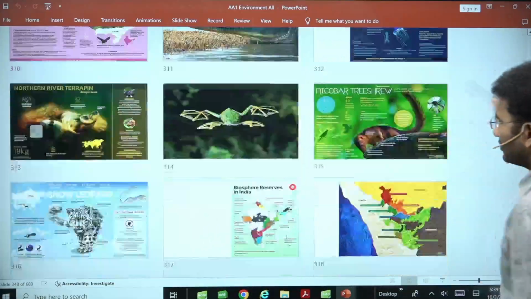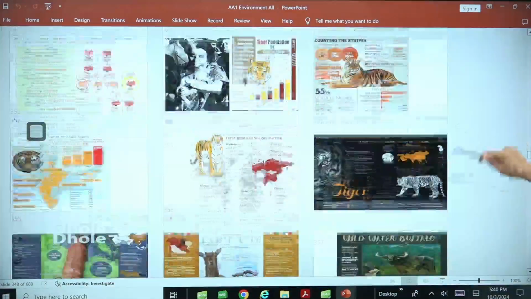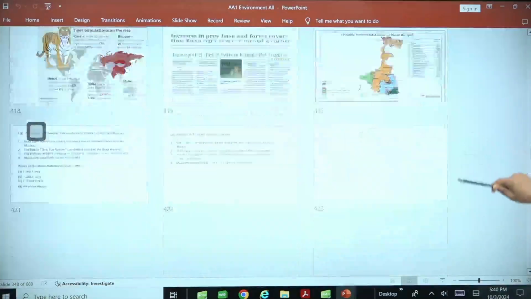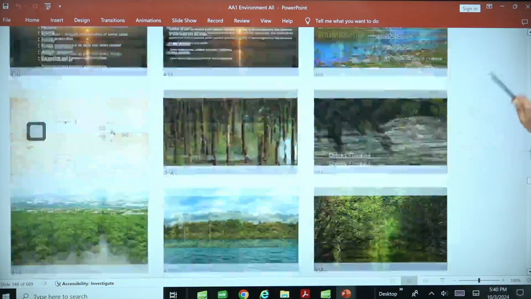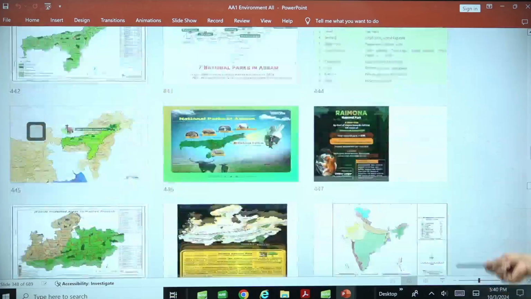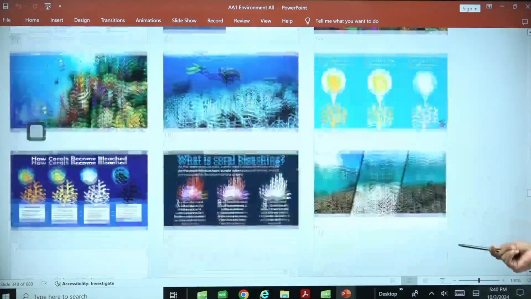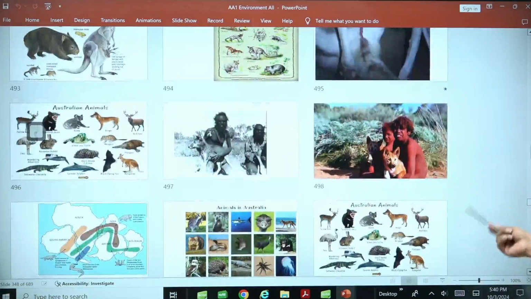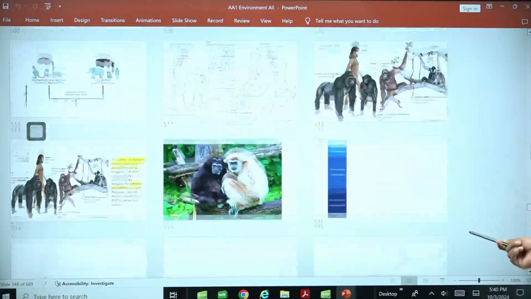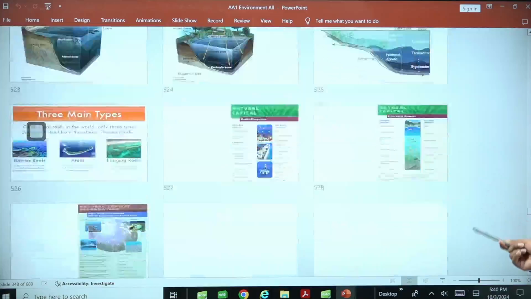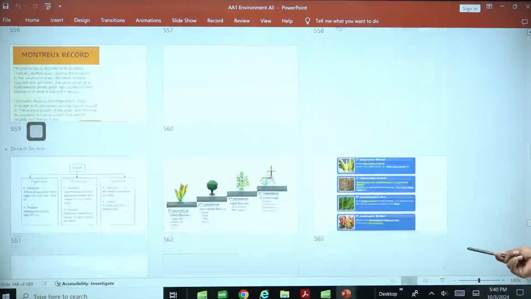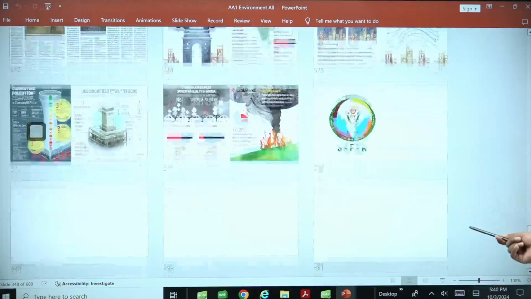Now, it is also talking about the biodiversity. Biodiversity conservation is also something which you need to understand. This is just a PPT which I have made for the advanced batch, but I am also using it here so that I can tell you how we are going to learn in the advanced classes, where we will be trying to understand each and everything in a detailed manner, right? So all the species which are there we'll be looking into in the advanced classes. Different kinds of species we shall be looking into in the advanced classes, right?